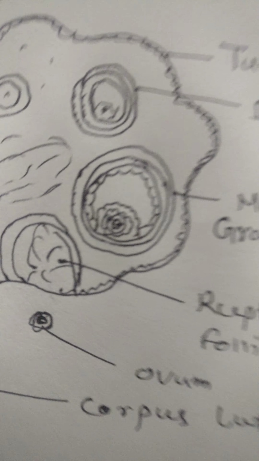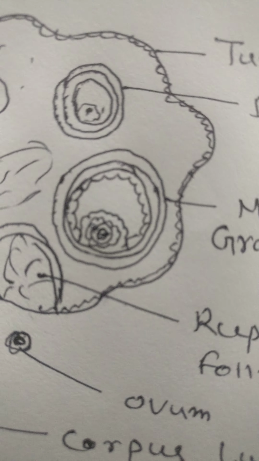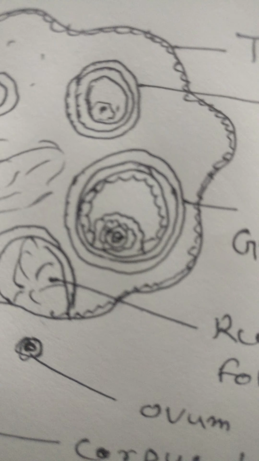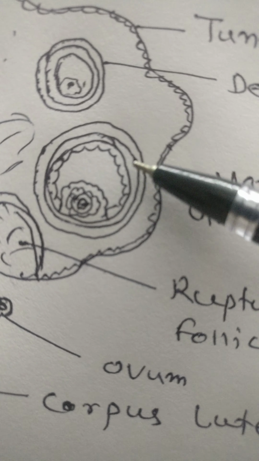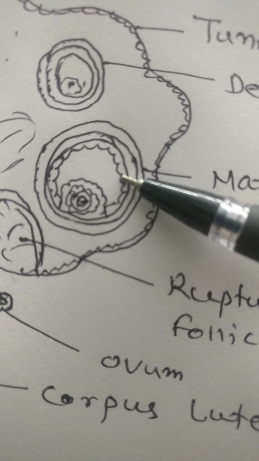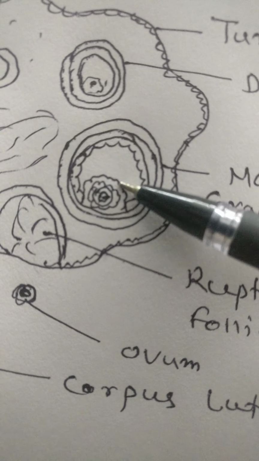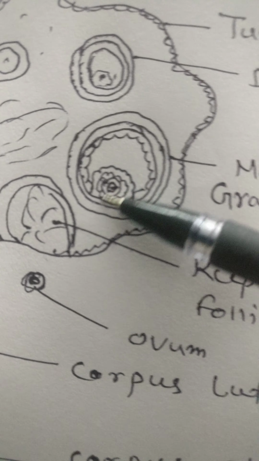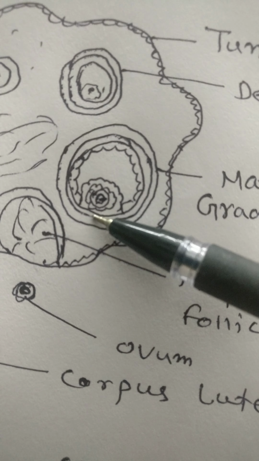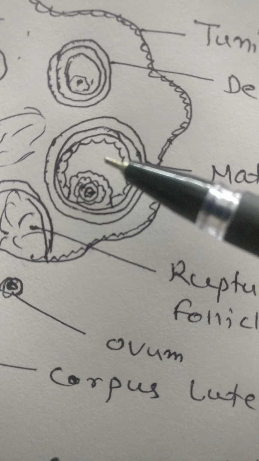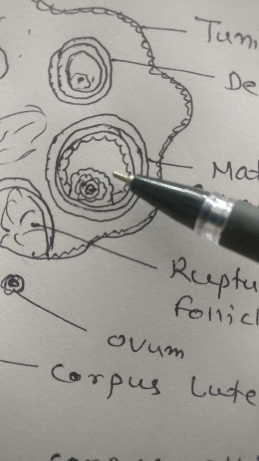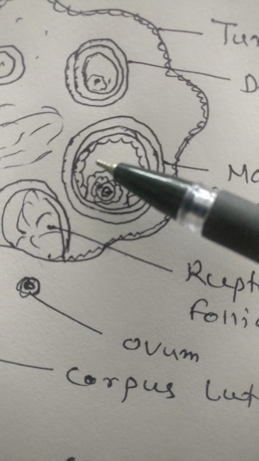And in the mature Graafian follicle, you can see this is theca externa, theca interna, membrana granulosa, discus proligerus, it is egg, it is germ hill, it is follicular cavity, filled with a liquid called liquor folliculi.